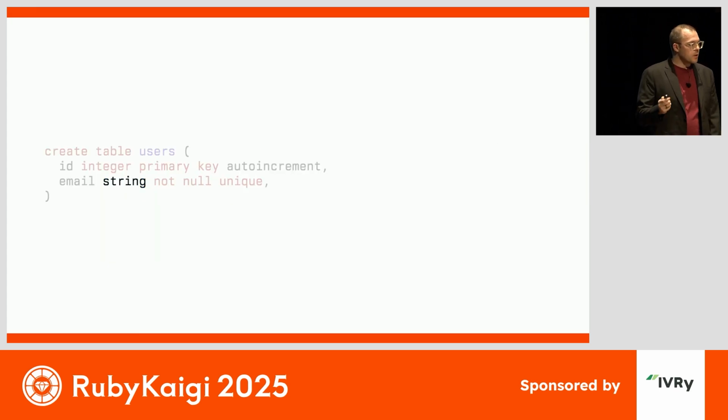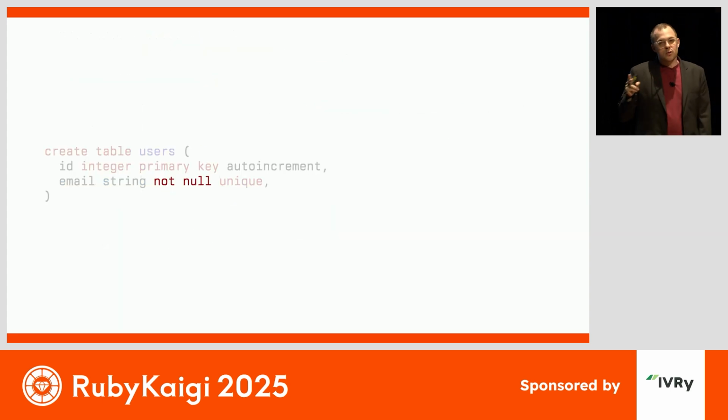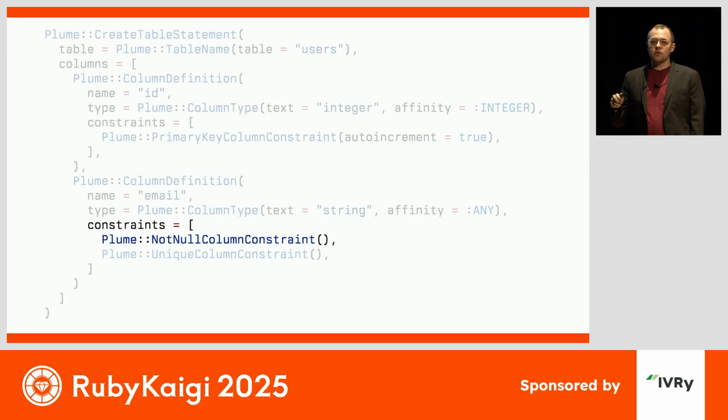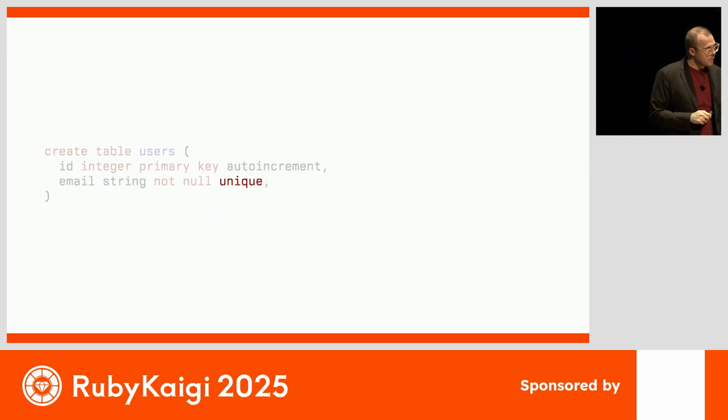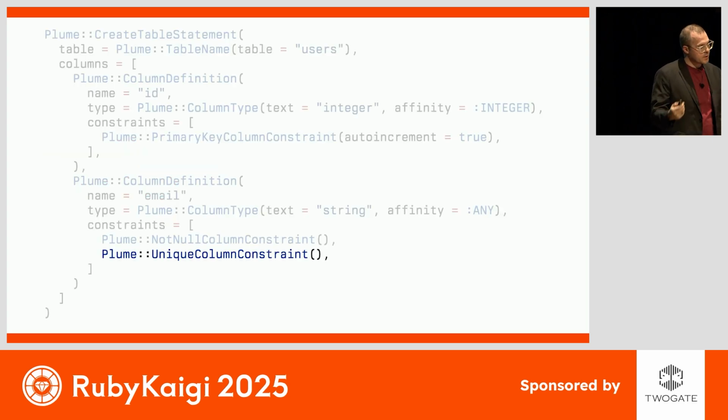We see the string is the type, another column type. We see the affinity. This actually has two constraints. It's a not null column, so we'll see that node in the constraints array. And it is also a unique column. And so we have a second constraint node in our constraints array.